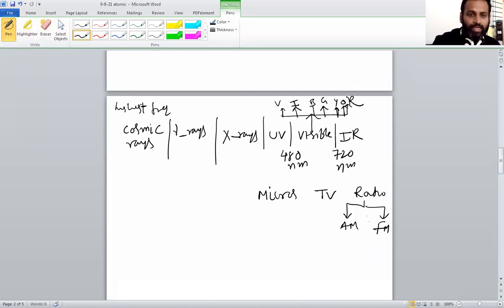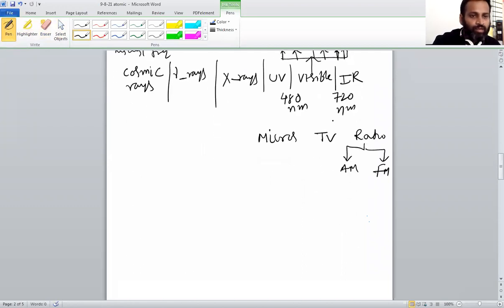So these are the different types of radiations from cosmic rays to radio waves. Cosmic rays are the highest frequency radiation, and the lowest is radio.